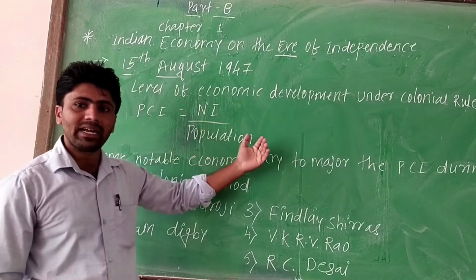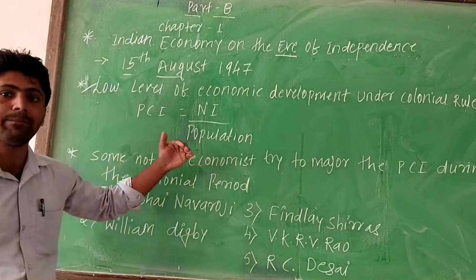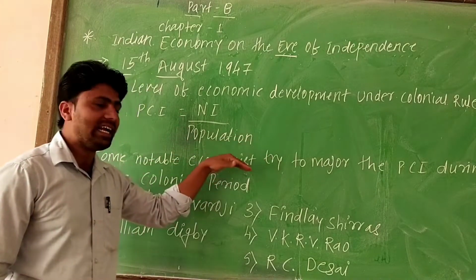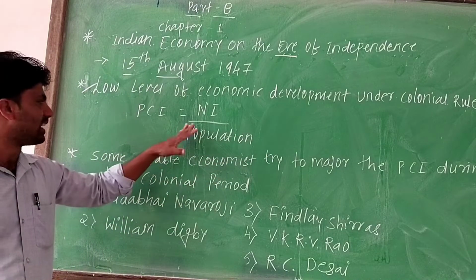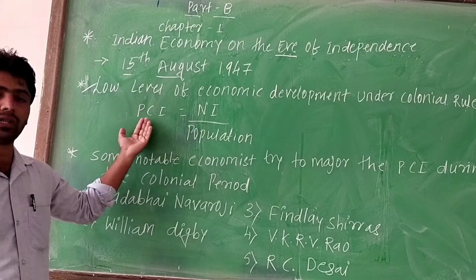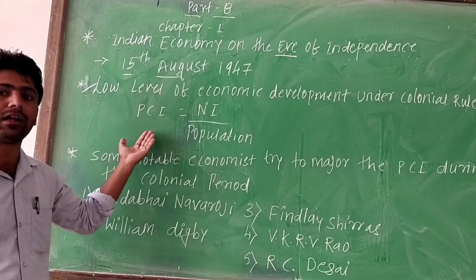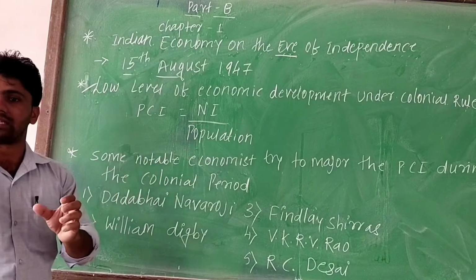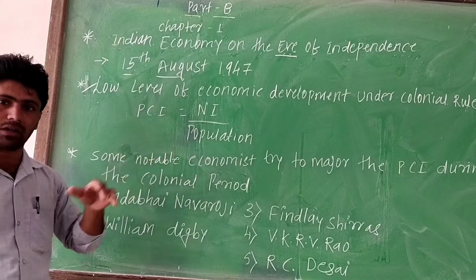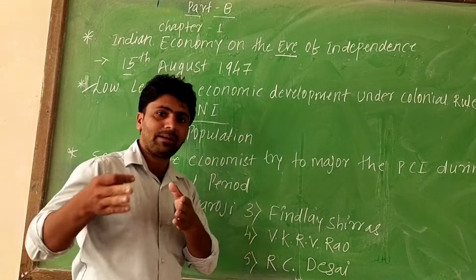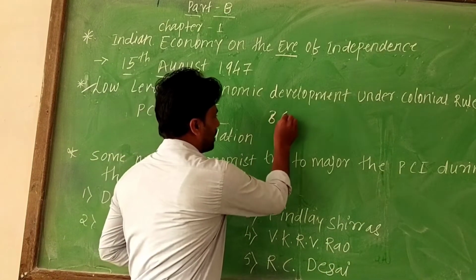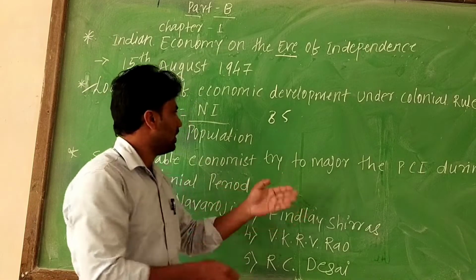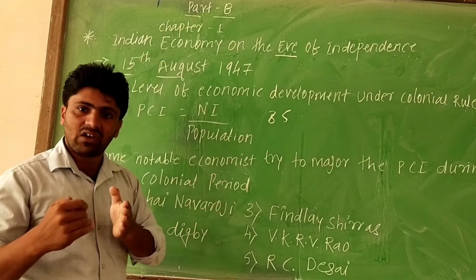Now, why was economic development very low in the British period, in the colonial rule? Why was it so low? Because there are two main reasons. First is low per capita income and low national income. Agriculture was the main source in the British period, and now also. But at that time, 85% of people were living in the rural area and they totally depended on agriculture. But agricultural productivity was very low.